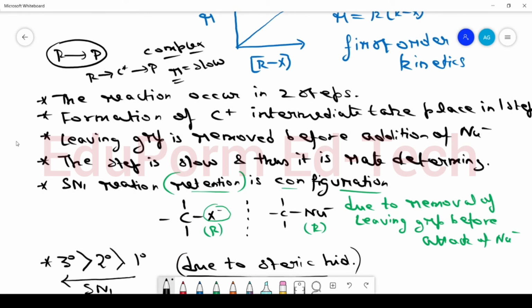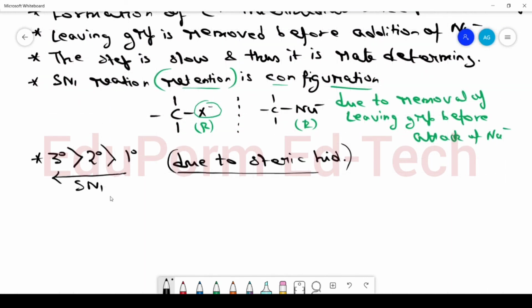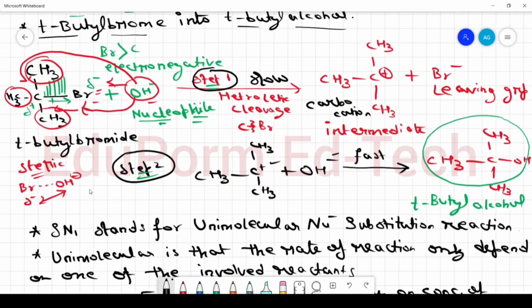First step results in formation of intermediate and removal of leaving group. The first step is slow step, so it is called as rate determining step. In SN1 reaction, retention in configuration take place as leaving group is removed before addition of nucleophile. Third degree haloalkanes, that means tertiary haloalkane, are more prone to SN1 reaction. I hope this reaction is clear to you and there is no confusion.